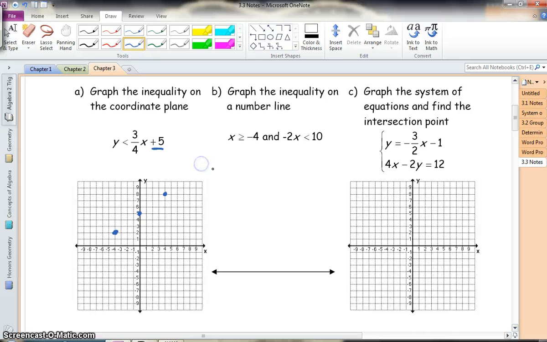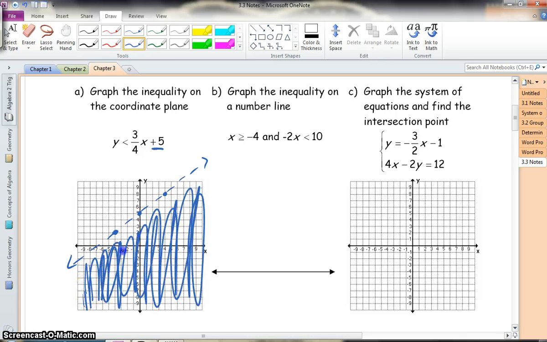Oh, and I drew a solid line. So it's a dashed line, okay? And we're talking about less than, so I would shade below my line so that every solution within the shaded region works. Again, you can always test your solution. A good one to test is 0, 0. So if x is 0 and y is 0, is 0 less than 5? Sure is. So it checks out. Again, you can always check your solution.